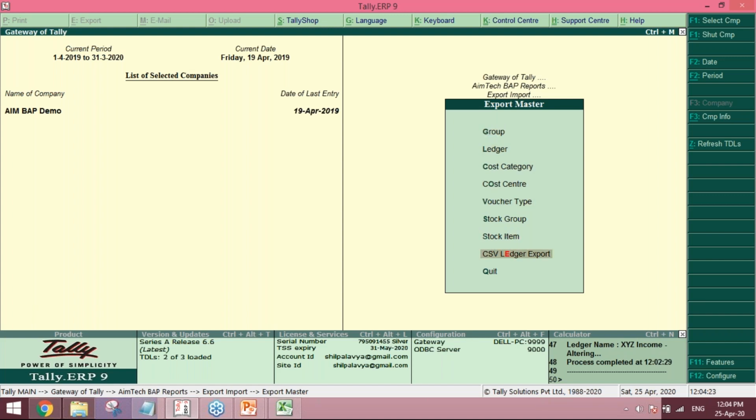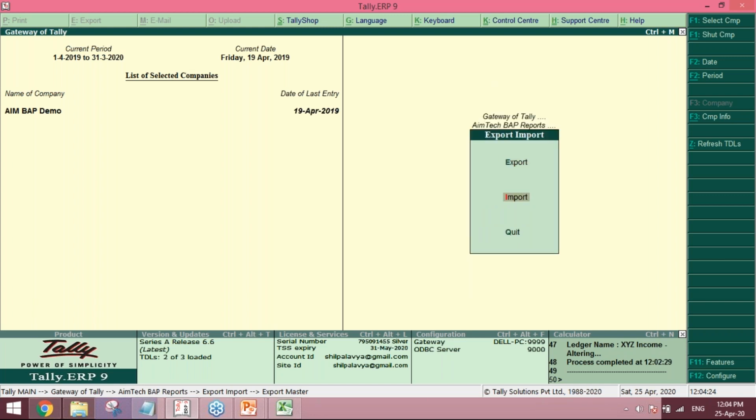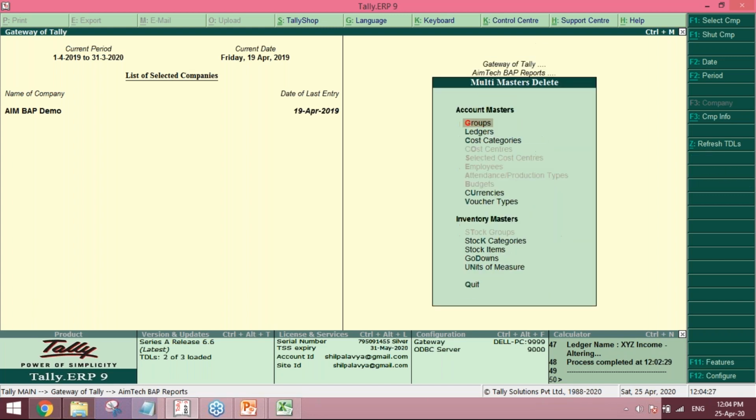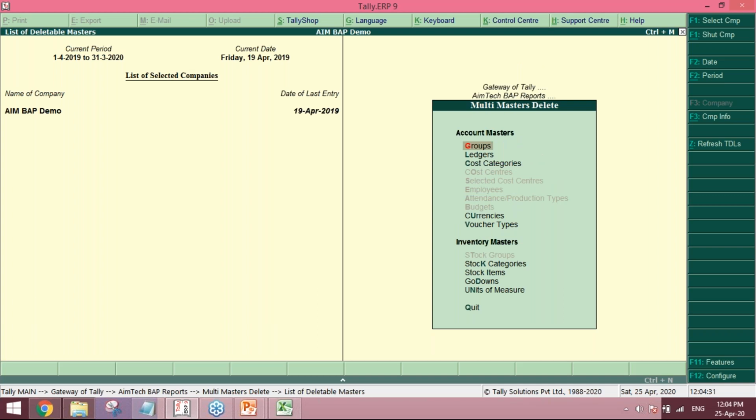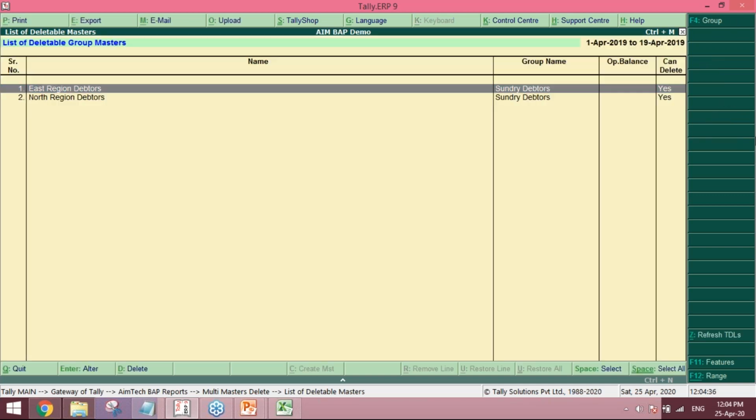Another feature is that you can delete the unwanted masters. There are unwanted groups which have no opening balances and just get transferred to your data year after year.